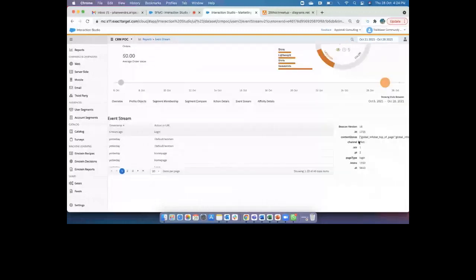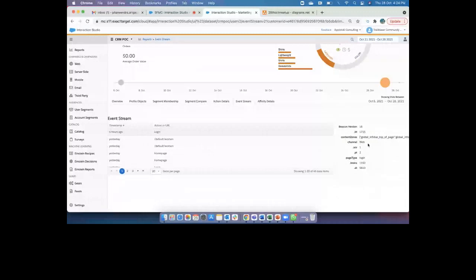You see the profile object segment. You see my event stream, what I've done, what kind of activities I've done, my client IP, my user agent, the conversion, my content zones. So the content zones and the sitemap and all these are very, very crucial elements inside the Interaction Studio platform. But I'll talk about more details.